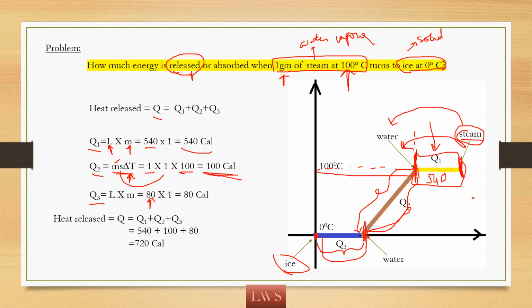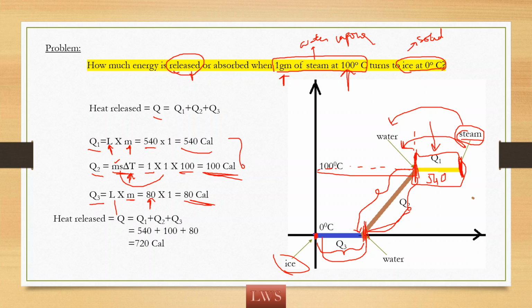So how much is the heat required? Latent heat for 1 gram into the amount of mass. Here we are taking 1 gram of mass, so you can't see a big difference in this. So 80 into 1, you are getting 80 calorie. So it means that water at 0 degree Celsius, upon rejecting a heat of 80 calorie, will be converted to ice at 0 degrees.